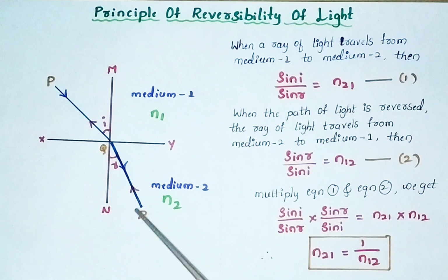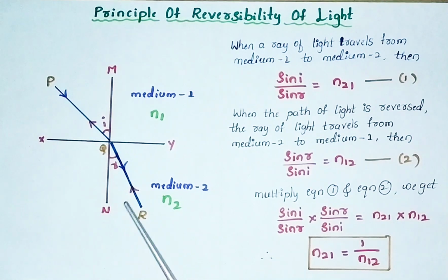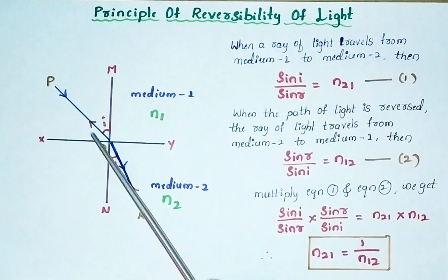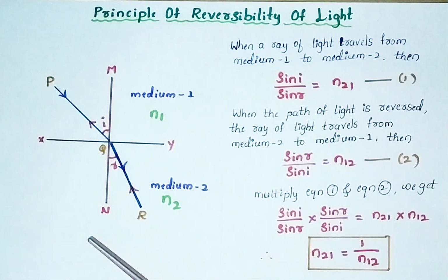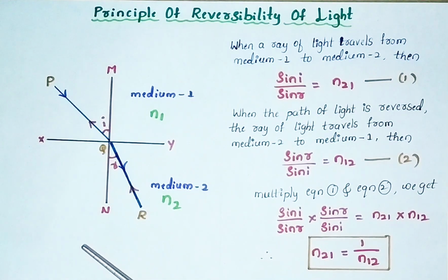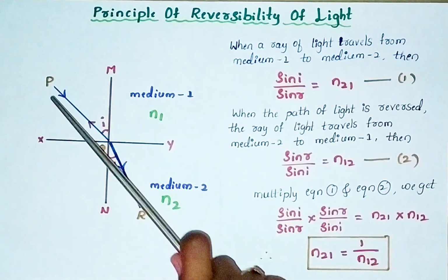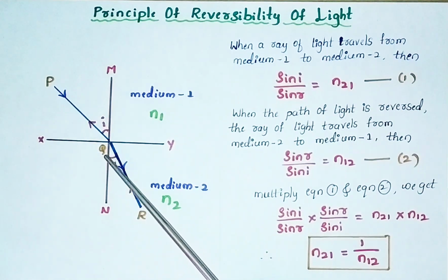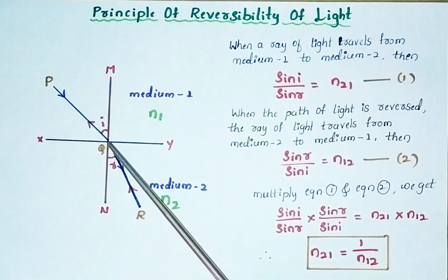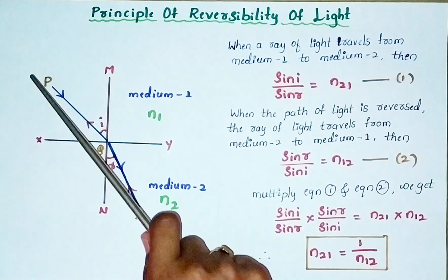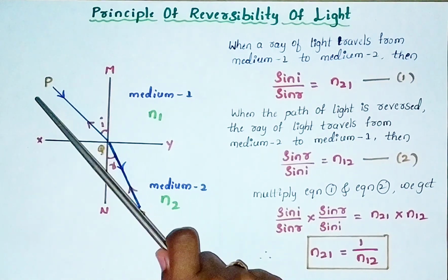Now, according to the principle of reversibility of light, suppose this refracted ray is reversed in direction. Then you can observe that it retraces the same path but in the opposite direction. Again it is moving in the original path. Initially, PQ is taken as the incident ray and QR is the refracted ray. When it is reversed, RQ becomes the incident ray and QP acts as the refracted ray.